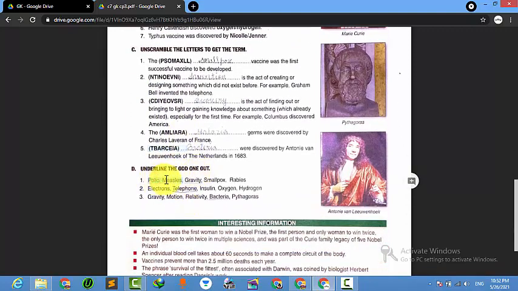So let's see: polio, measles, gravity, smallpox, rabies. These are all diseases, right? But this one is a law, so this one is the odd one. Electron, telephone, insulin, this one is also some kind of human body molecule, right? Hydrogen, but this one is odd. Telephone, gravity, motion, relativity, bacteria. So these are laws: motion, relativity, all laws, right?